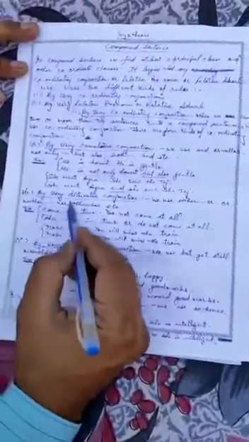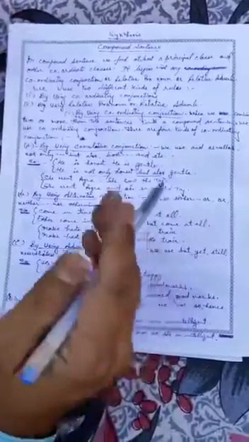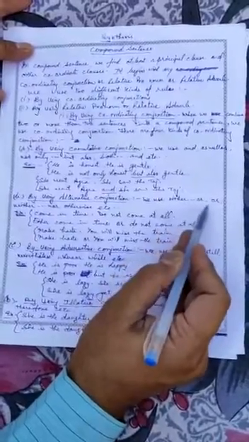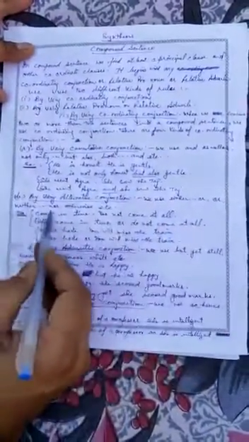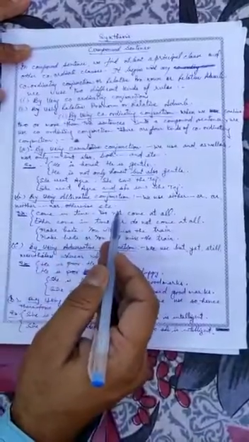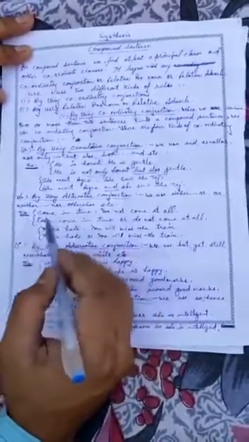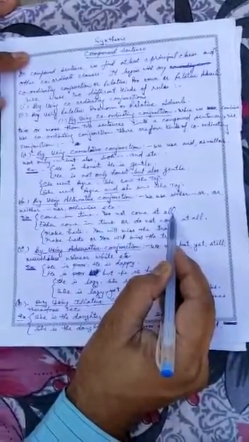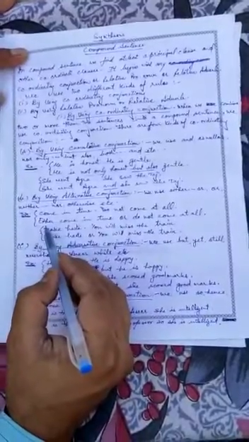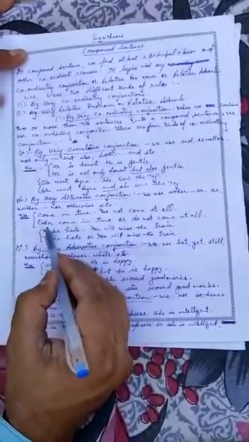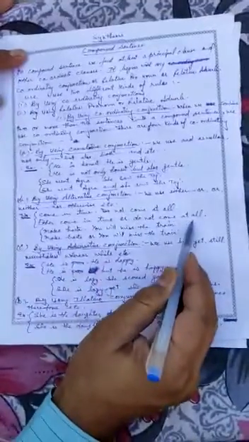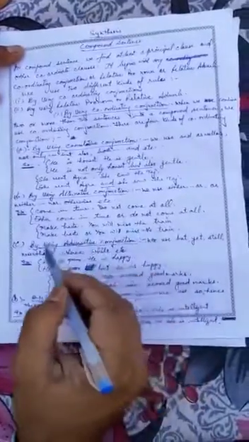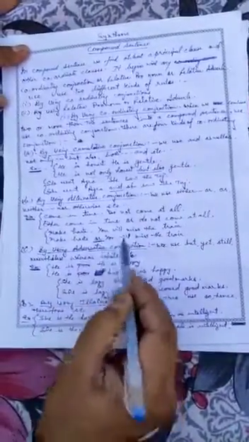See the second, by using alternative conjunction. We use conjunction either or, neither nor, otherwise, etc. So see the example: come in time, do not come at all. So we can combine it by using alternative conjunction: either come in time or do not come at all. In the second example, make haste, you will miss the train. Make haste or you will miss the train.